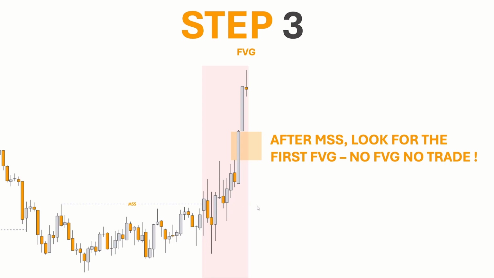Just to quickly overview what a fair value gap is, it is an inefficiency in the market when market does move too quick. As you can see right here, we have no wick right here. We have candle A, candle B, candle C. In the middle, that is our fair value gap between the high of candle A and the low of candle C in our case. So that is our fair value gap right here. What some people like to do, what I like to do, is mark out the 50% of the fair value gap and enter off there. So I will wait for market to come to around the halfway mark of the fair value gap, and fill in the halfway mark before I do enter.